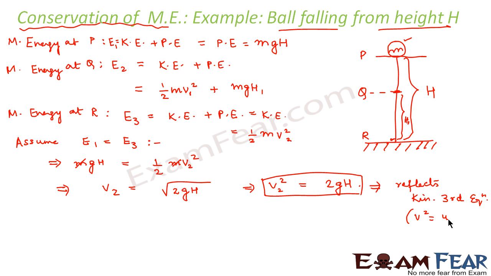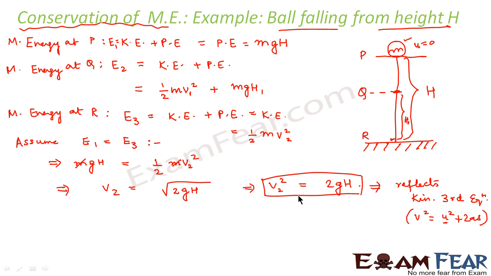Kinematics third equation, you remember, v square is equal to u square plus 2as. Now in this case, u is equal to 0. U was the initial velocity, and at this point it was 0. So this will be 0, and this is 2 into, instead of a, this will be g because it is falling under gravity. Instead of s, this will be capital H.